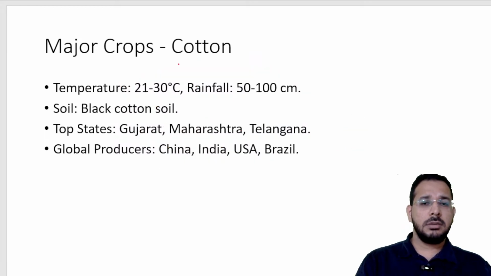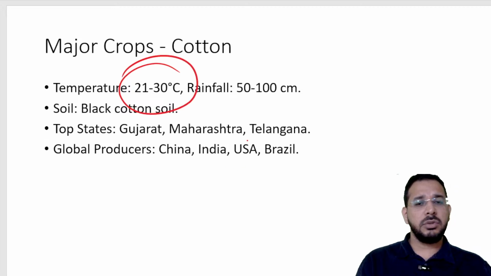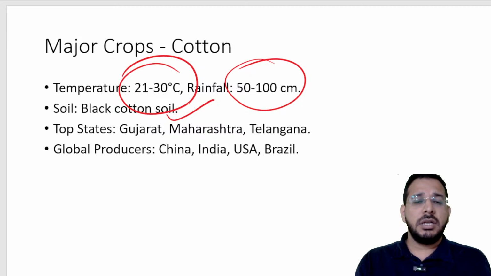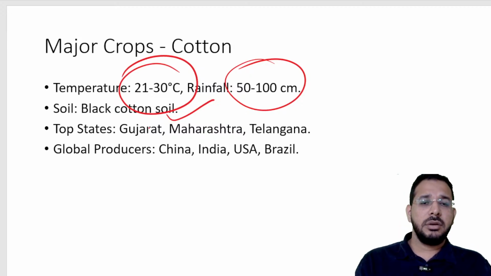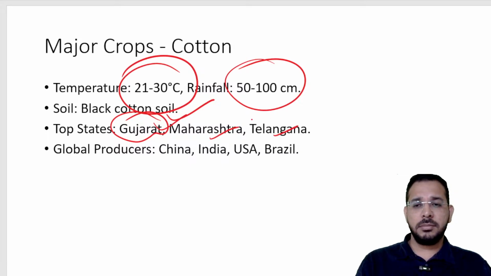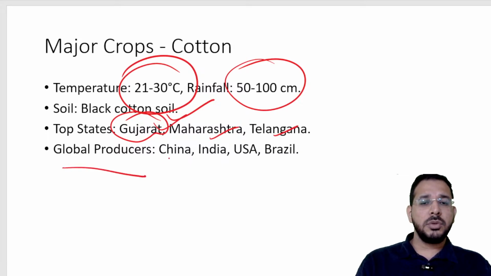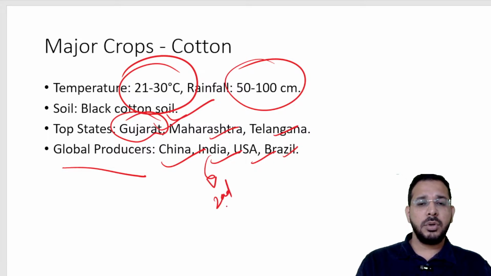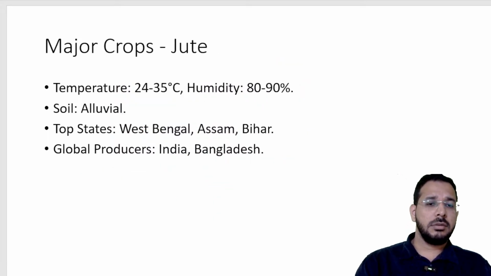Then we have cotton. It requires a temperature of 21 to 30 degrees and rainfall of 50 to 100 centimeters. It requires black cotton soils. Top states in India are Gujarat, Maharashtra, Telangana. Global producers are China, India, US, Brazil. India is the second top producer of cotton.